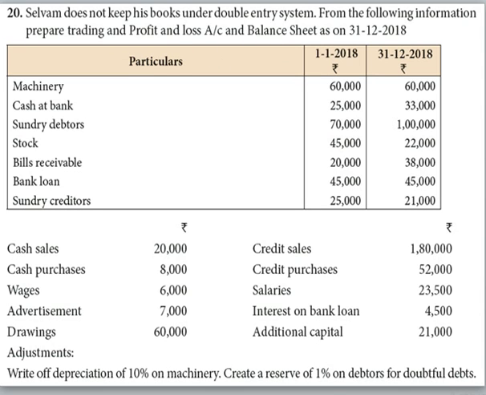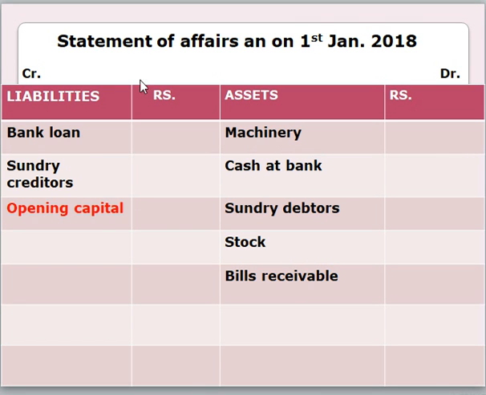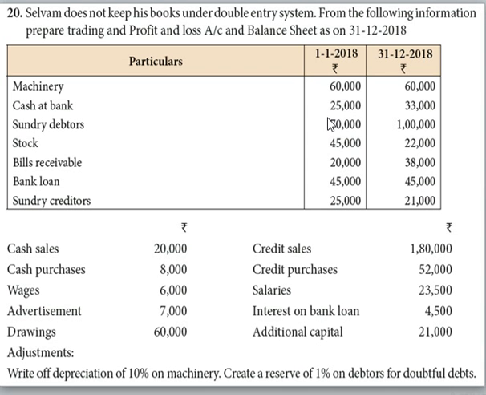For the calculation of opening capital, we have to use statement of affairs as on 1st January 2018. The amount for machinery, cash at bank, sundry debtors, stock, bills receivable, bank loan, sundry creditors is given in our question, which are 60,000, 25,000, 70,000, 45,000, 20,000, 45,000, and 25,000. Now we have to substitute this amount in our format.